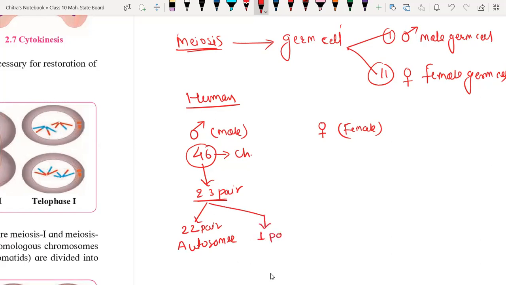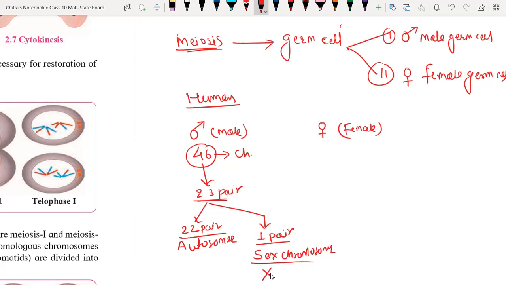The last pair of chromosomes decides the gender. Hence, it is called the sex chromosome. In case of male, the last pair of chromosomes is heterozygous. Heterozygous means they have different shapes.